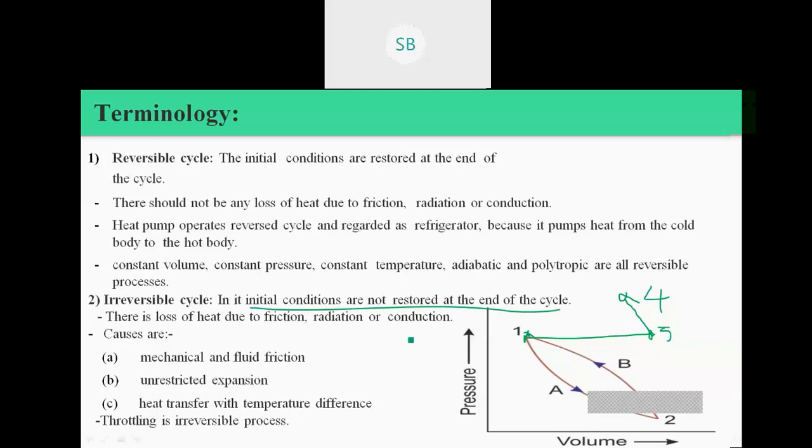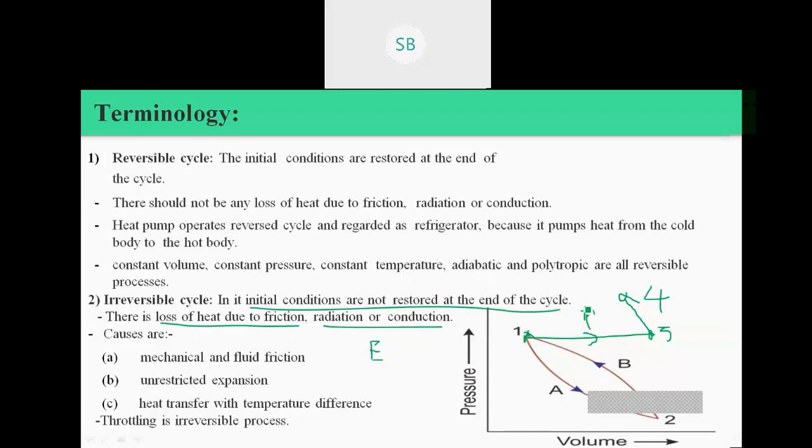Why do these irreversible processes or cycles exist? Whenever any system goes through a process, there is some loss of heat, due to friction, radiation or conduction. Because of this, some energy loss takes place during the process. When it follows 1 to 3, there is some energy loss to the atmosphere.